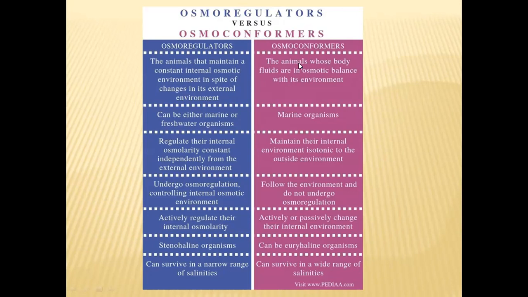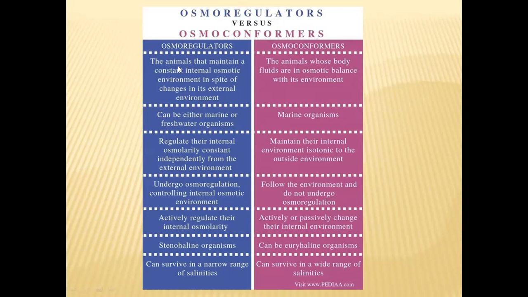Whereas the osmoconformers just conform. That means if the outside water salinity is low, their body fluids also will become low, or if the outside water salinity is high, they will increase the salinity of their body fluids. So according to the external environment, they will change the osmotic concentration of their body fluids.